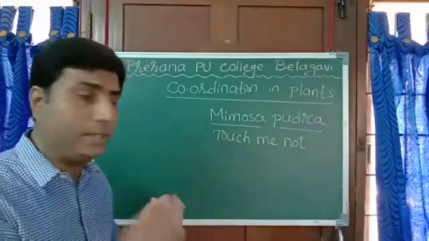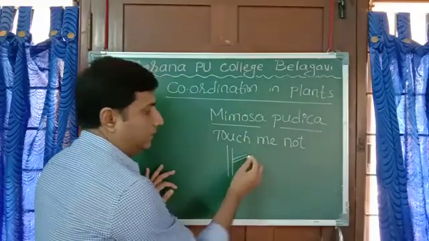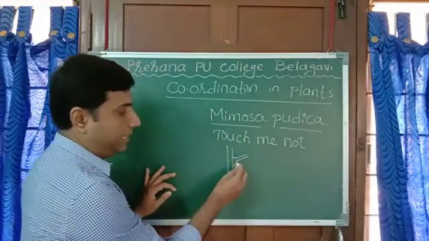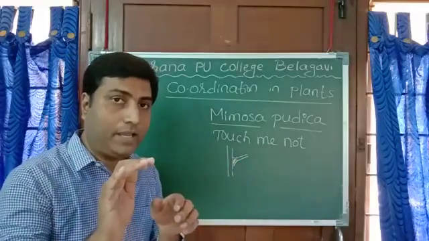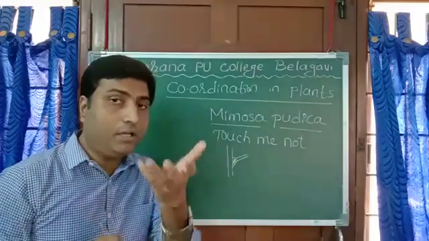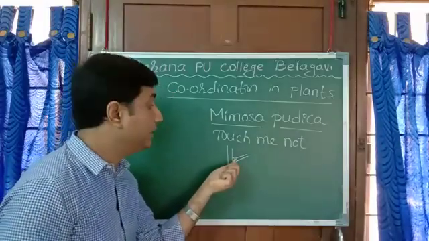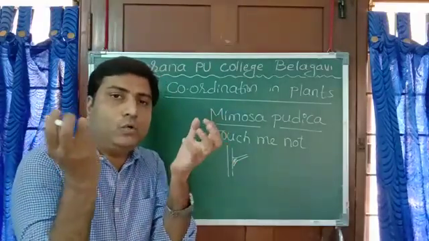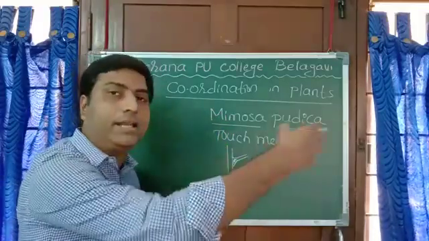Here, what happens? In such a plant, especially the touch me not plant, suppose this is the stalk of the leaf. This is the base of the leaf. The base is swollen, thick. When we touch the leaf, due to our touch, the water present in the cell gets drained into this swollen part. And when the cell loses water, it loses its turgidity, and the leaves close and droop. After some time, water enters back again.